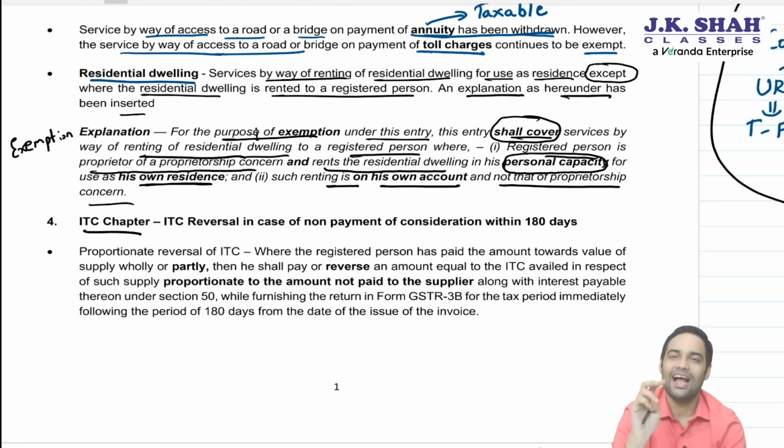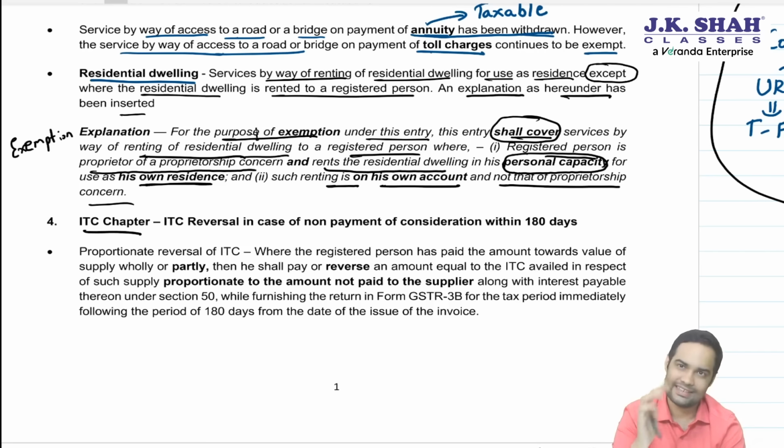Now, May 23 exam was the only exam where even if you have made part payment, full reversal was required to be done. Thereafter, the law was amended again, and now it clearly provides that if proportionate amount is paid, then ITC reversal will be only to the extent of amount not paid.